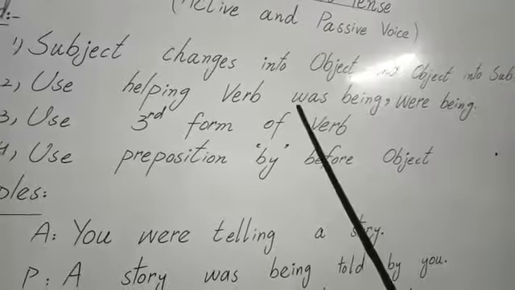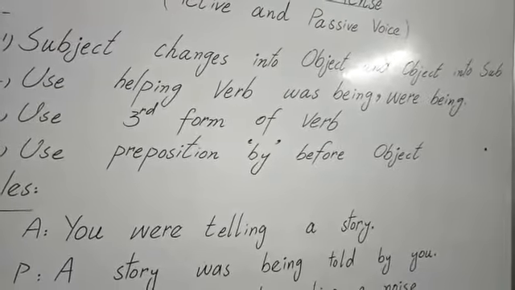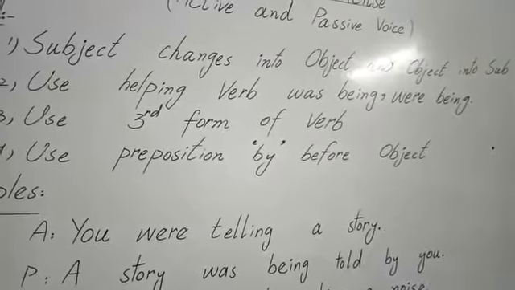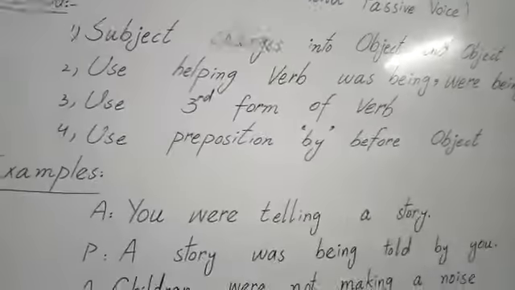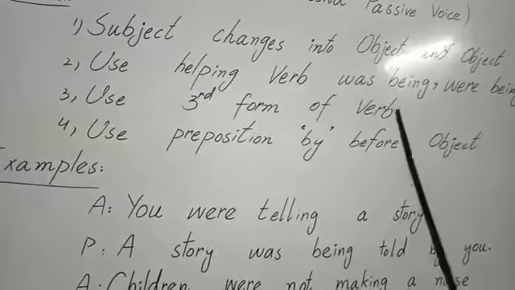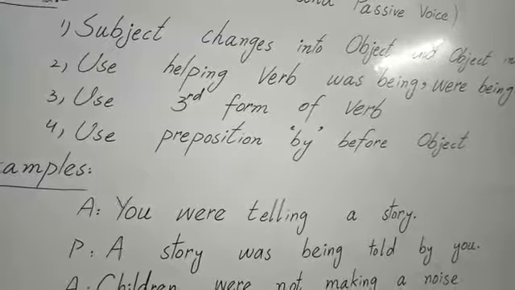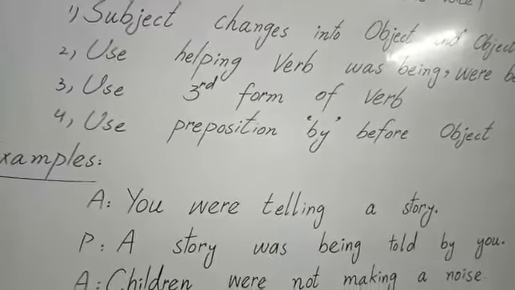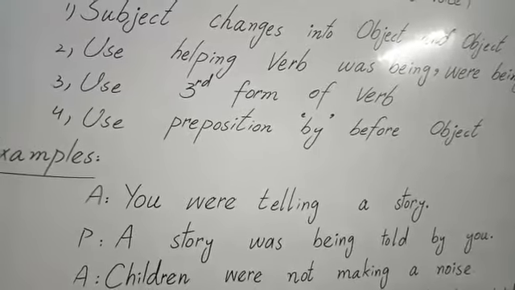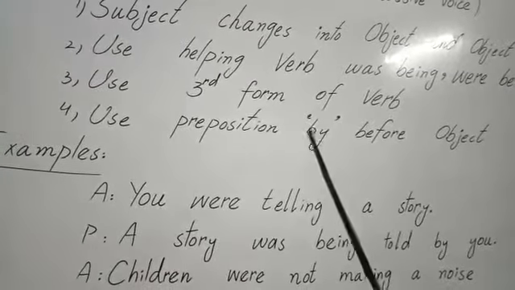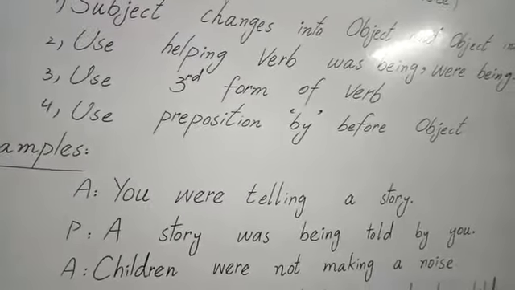Was with singular, with I, with he, with she, with it, and were being with plural, with we, with you, and with they too. Our third rule is use third form of verb. Always use third form of verb in passive voice. Fourth rule is use preposition before object, and that preposition is by before object in passive voice, not in active.